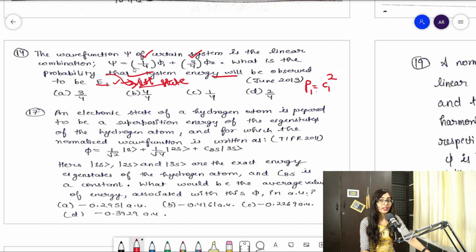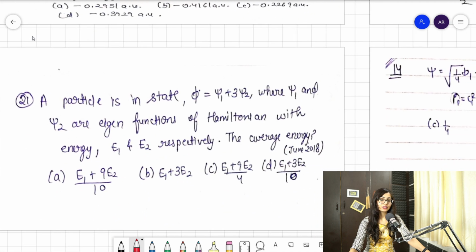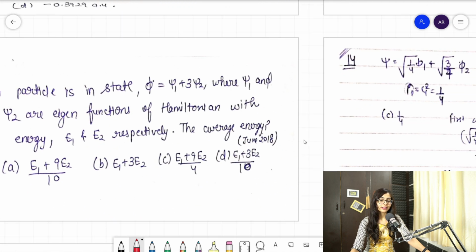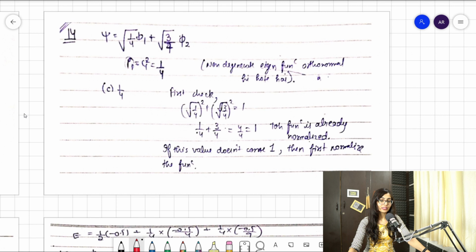But I told you one thing, that before that you need to check whether it is satisfying this condition or not: C1 square plus C2 square is equal to 1. Guys, remember that you need to check this condition, then only you will go to this. So let me just go to the solution directly so that you can get to know what the answer is and how to solve it, clear.